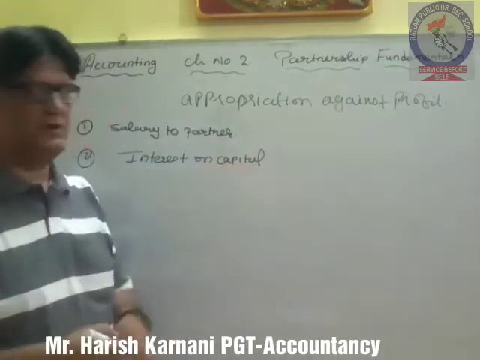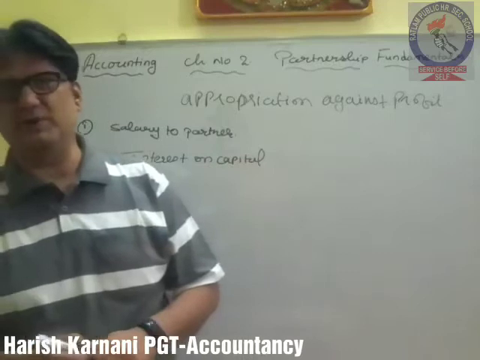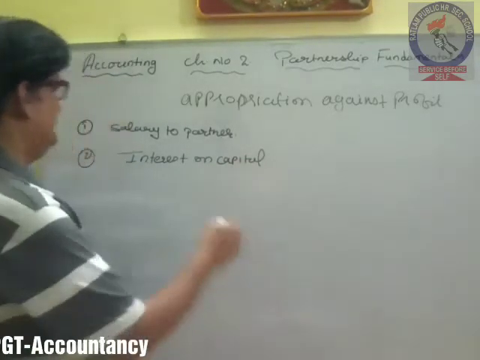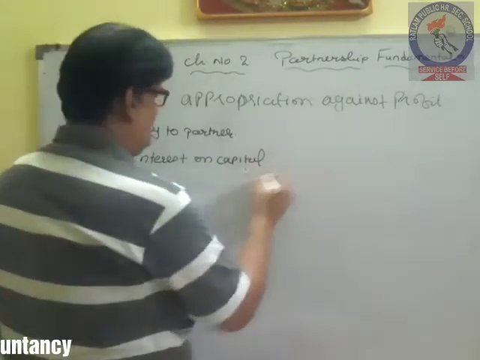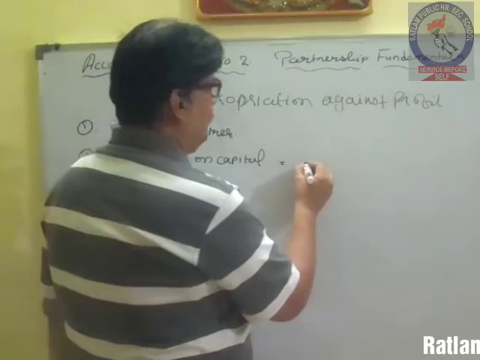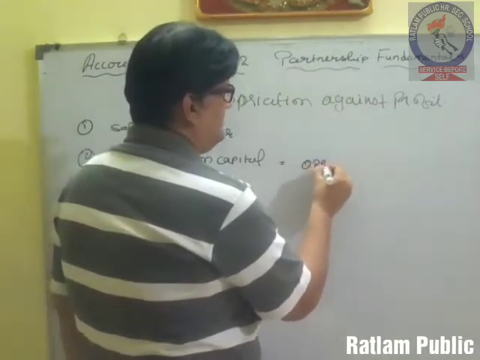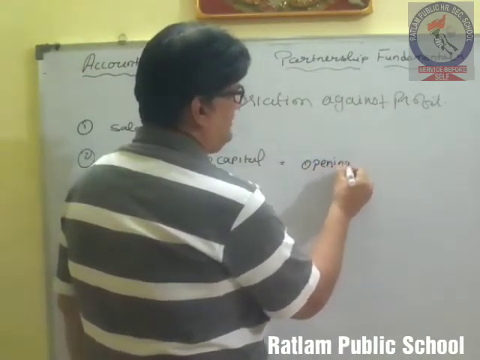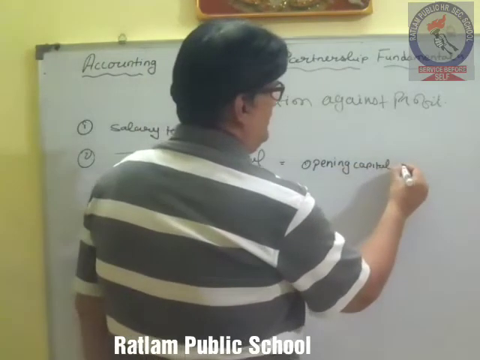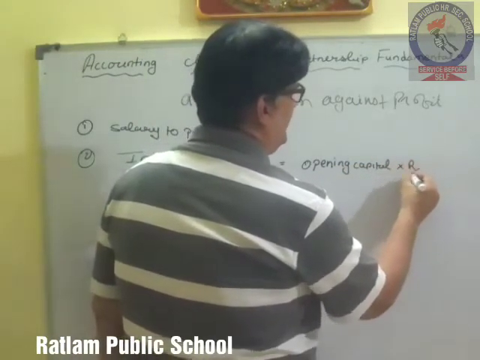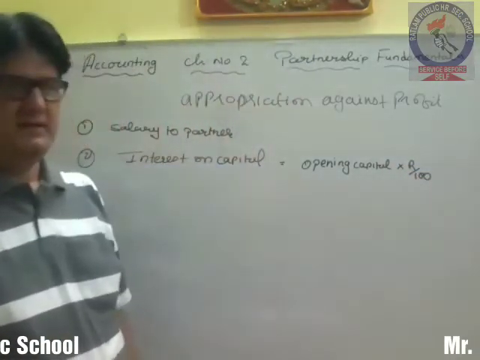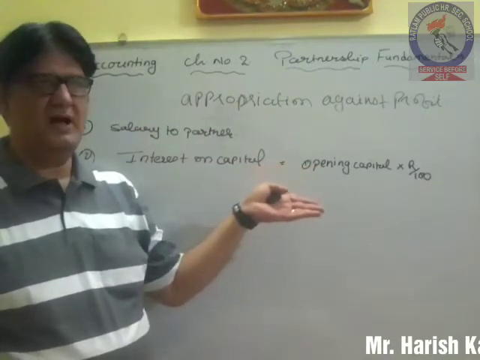Now, if interest on capital is to be provided, how will it be calculated? Interest on capital is always calculated on the opening capital, that is opening capital into rate upon 100. So this is the simple formula.